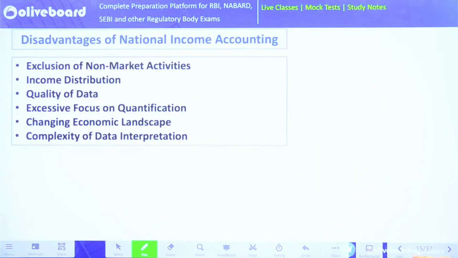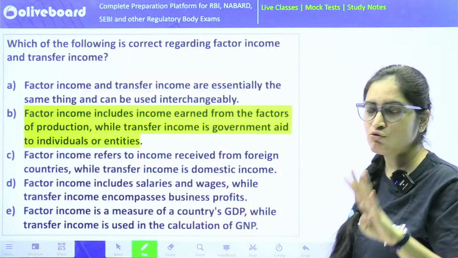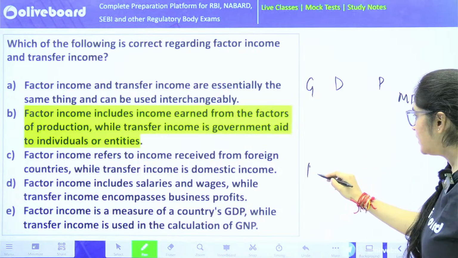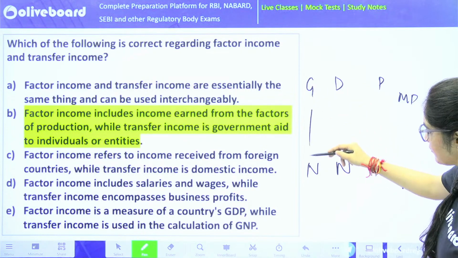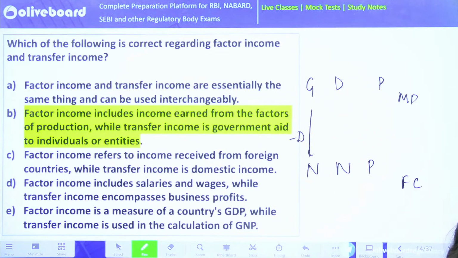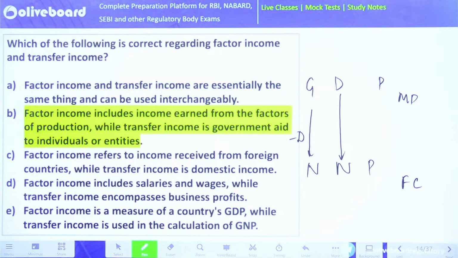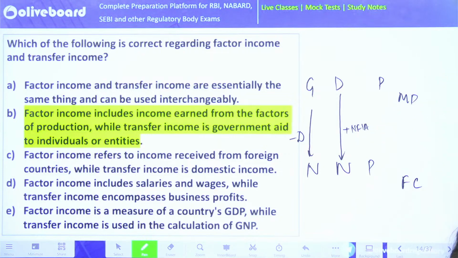Now one more thing I want to add: whatever we have read, let's have a discussion on that. We have just read 3 things: G, E, N, market price, and factor cost. When I know gross, I have to go to net: I'll subtract depreciation. I know domestic, I have to go to national: I'll add net factor income from abroad. If I know market price and I have to calculate factor cost, I'll subtract net indirect taxes. As simple as that.